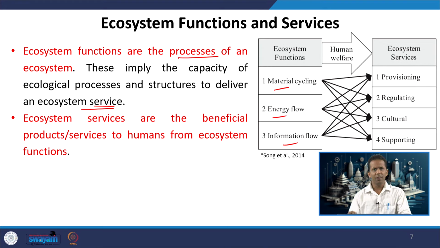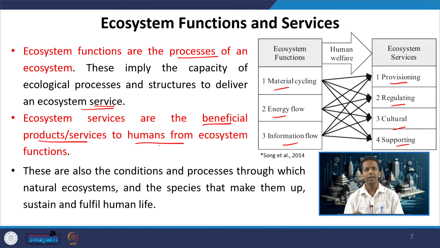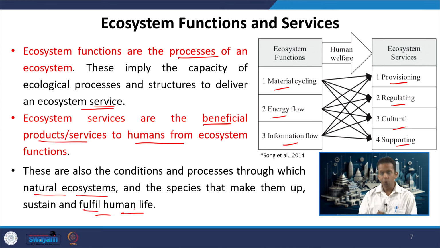Similarly, for ecosystem services, there are different types of services like provisioning, regulating, cultural and supporting. We will look at them in detail in the next slide. So, services are the benefits that human beings derive from the functions of the ecosystem. They are the beneficial products or services to humans from ecosystem functions, and these are also the conditions and processes through which various natural ecosystems, including their biotic components, sustain and fulfill or contribute to human life.